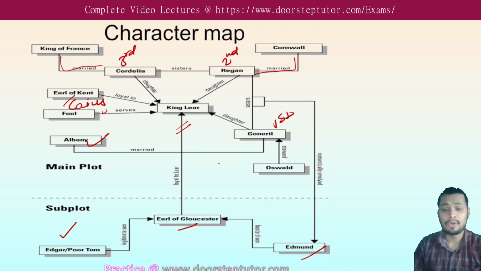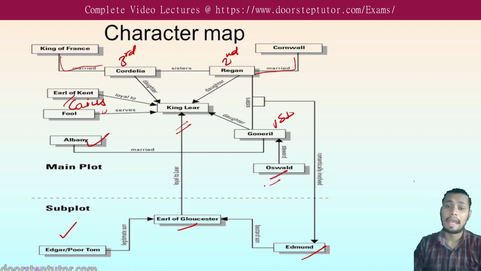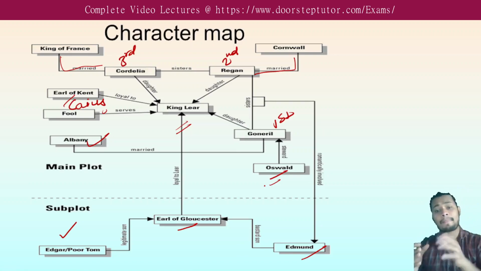One more character is Oswald, a steward who is loyal to Goneril. How he treats King Lear is also important.